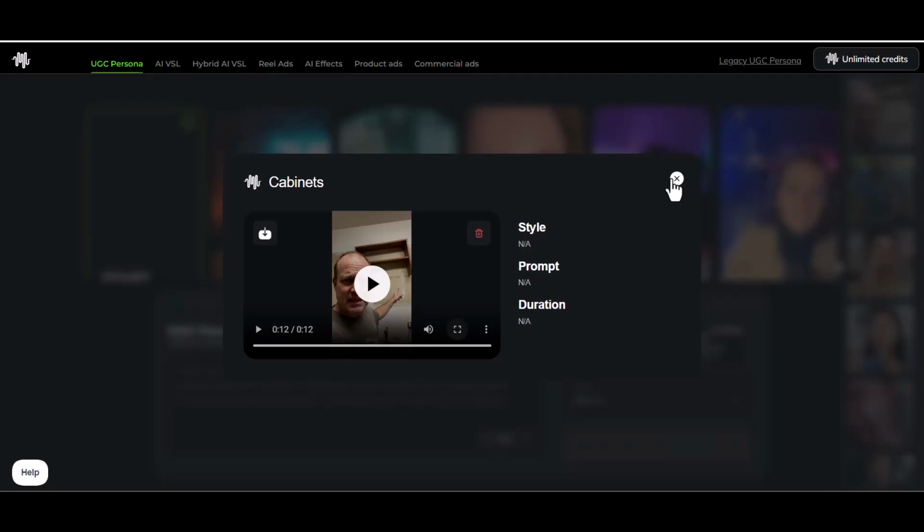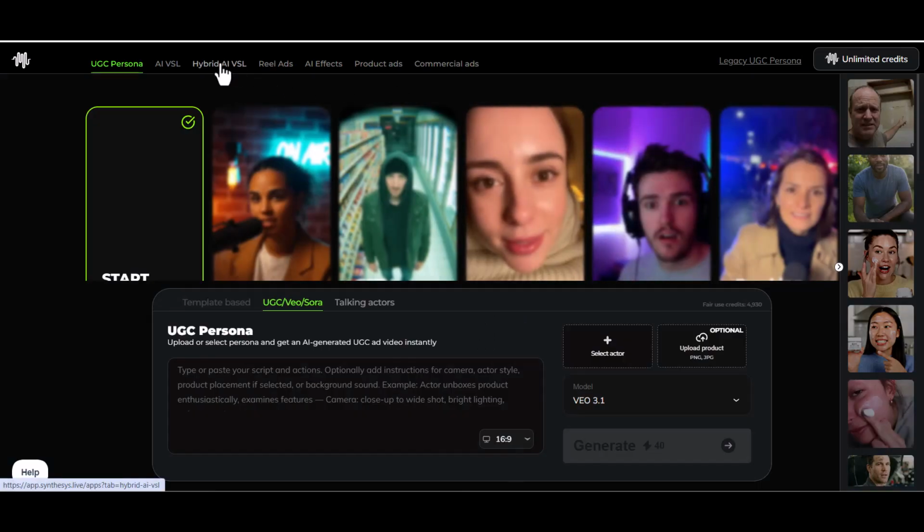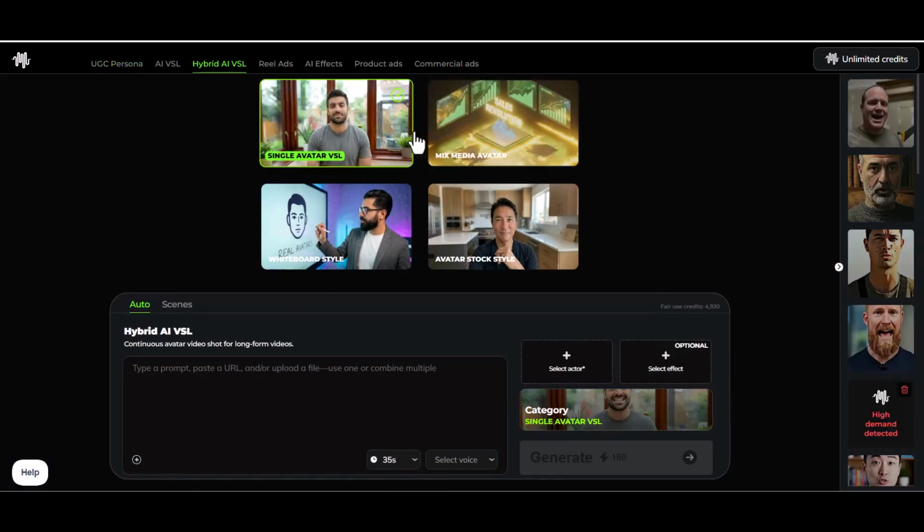That's fantastic. Now on to the really fun stuff, and most importantly, hybrid AI VSLs where the long-form magic happens. Now this is where everything changes. Hybrid AI VSLs are what unlock full funnel potential, because short clips get attention, but long-form video builds belief. And these aren't just for selling. You can use long-form AI VSLs to educate, present webinars, explain complex offers, onboard customers, build authority, or close high-ticket sales.